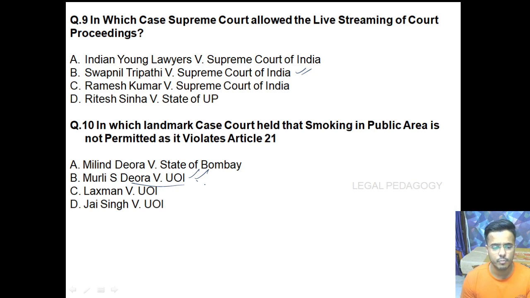The court held that allowing smoking in a public area is a violation of Article 21 for the other person who is standing behind or beside him, as he would be a passive smoker. So that is why smoking was prohibited in public places, and if you are smoking in a public place, even a challan can be imposed, a fine can be imposed upon you. So it was the case of Milind S Deora versus Union of India.